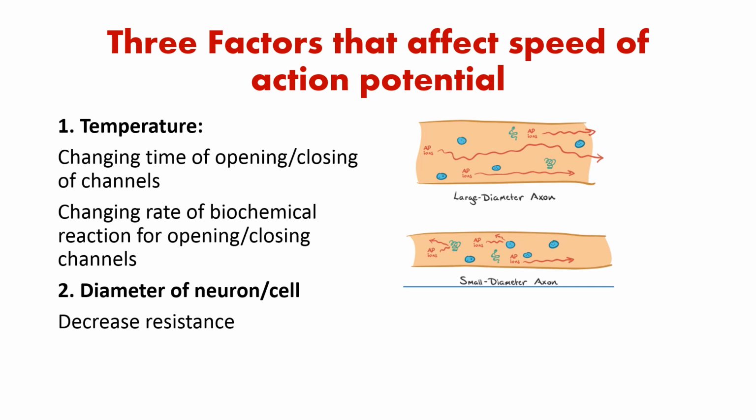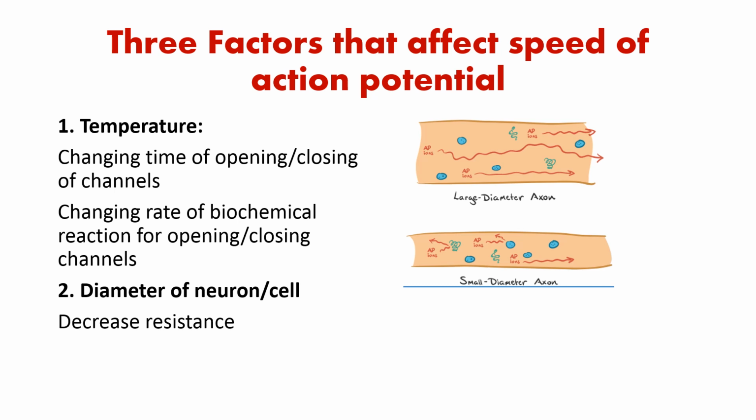High temperature will allow more ions to leak out or leak in the membrane into the cell, so it may change the speed or velocity of the action potential. Similarly, it is also changing the biochemical reactions for opening or closure of metabotropic channel if they are metabotropic channel. So temperature is changing the velocity of action potential, and it may also change frequency of action potential on a